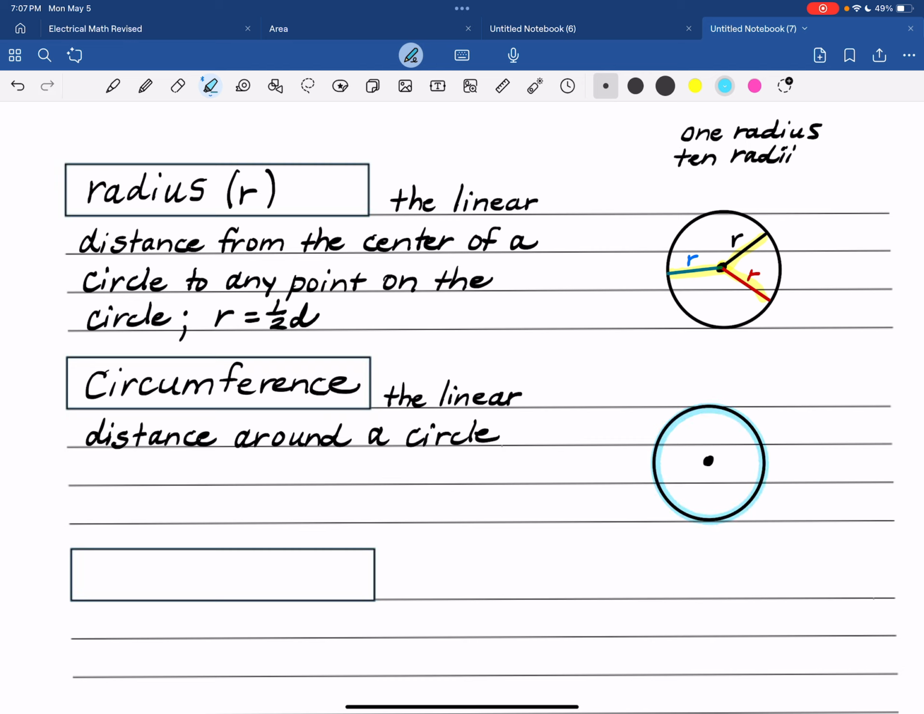So if you're looking at revolutions of a wheel, you're looking at circumference. And circumference can be found by multiplying pi times d, or 2 times pi times r. You can use either diameter or radius to do circumference. I tend to use pi times d.